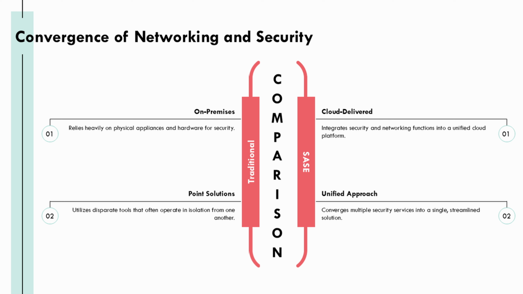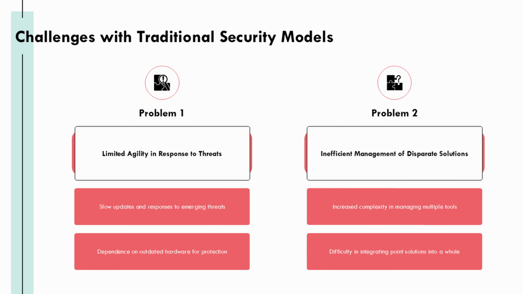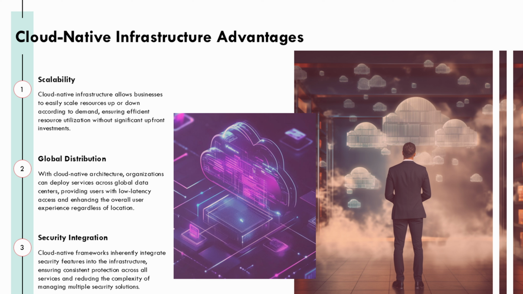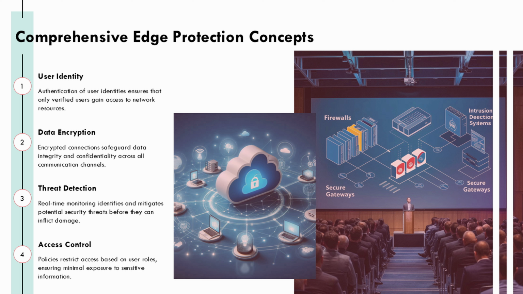The SASE architecture operates on four fundamental principles that set it apart from conventional networking approaches. First, it employs an identity-driven access model, granting permissions based on verified user and device identities rather than network location. Second, the framework utilizes cloud-native infrastructure, enabling scalable, globally distributed security services.